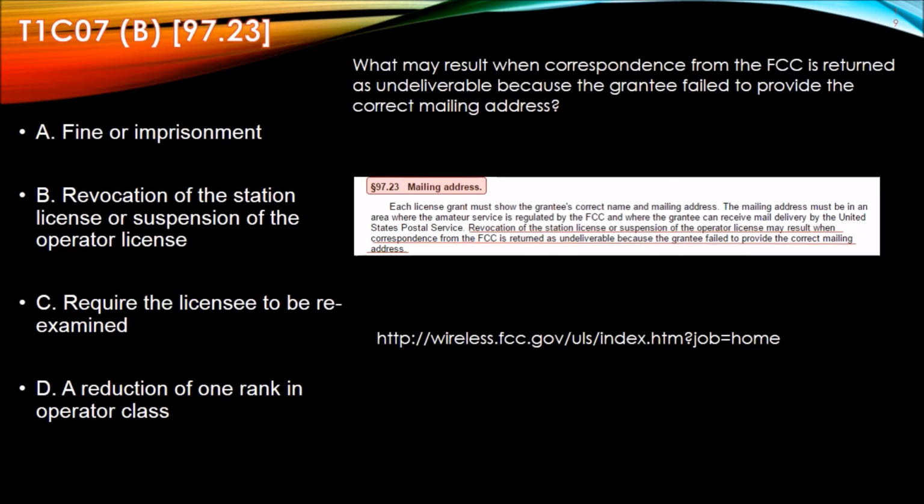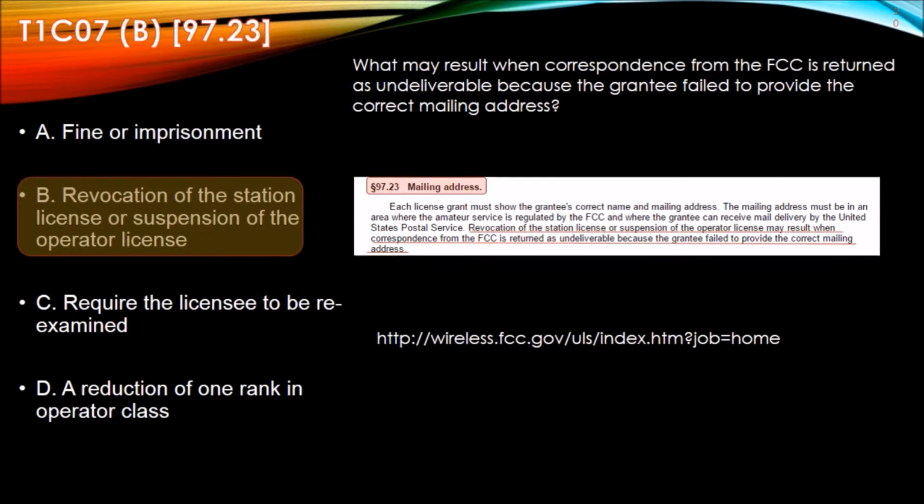The best place to maintain your mailing address is at the FCC website, http://wireless.fcc.gov/uls/index.htm?job=home. So the answer to this question is B, revocation of the station license or suspension of the operator license.